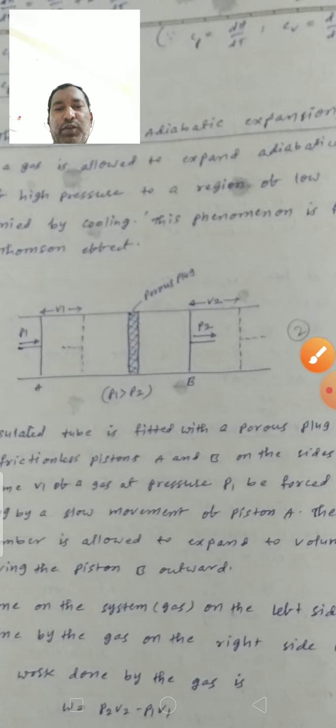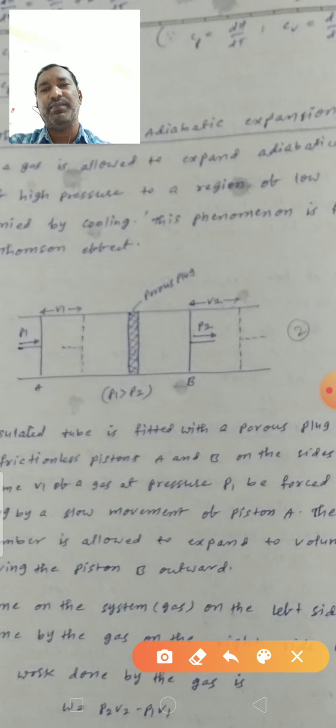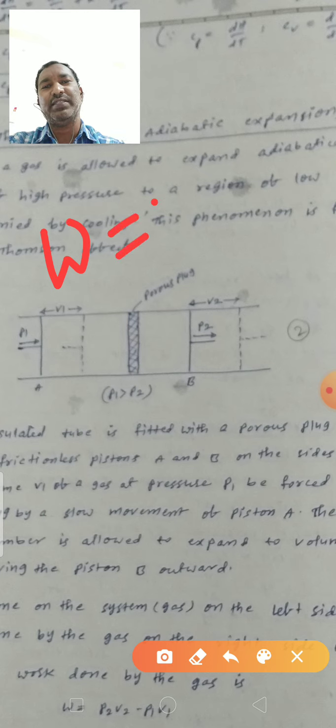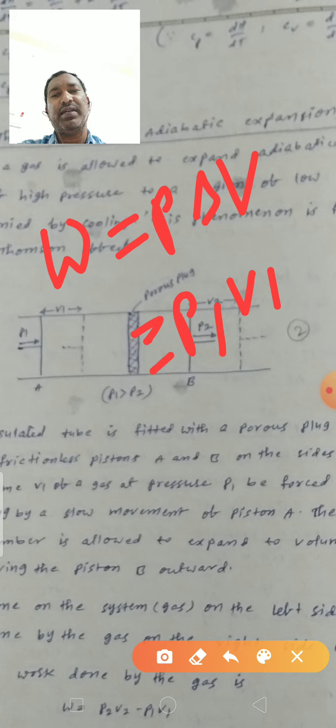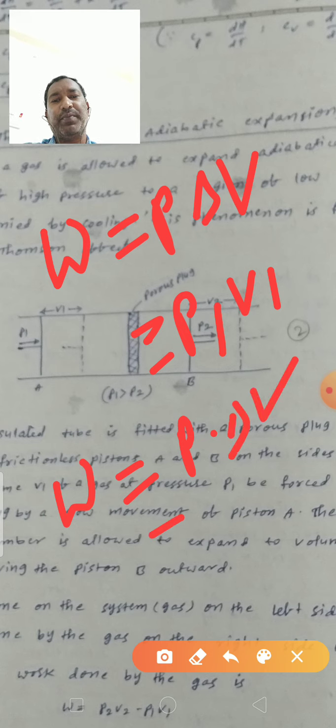We know the equation W is equal to P into del V. In the left side, pressure P1, change of volume V1; if the volume decreases it is indicated minus. In the right side, W is equal to P into del V, where pressure is constant P2 and change of volume is V2.